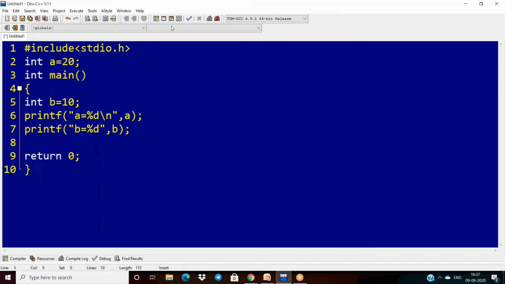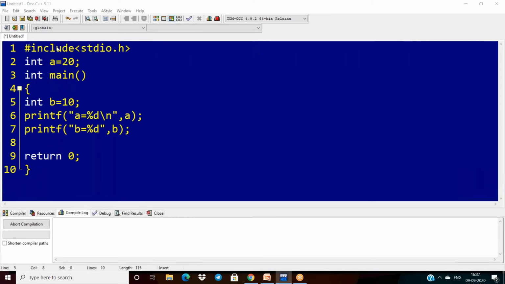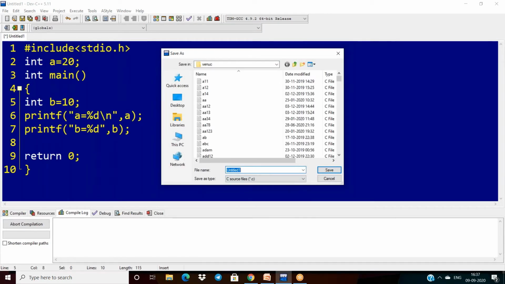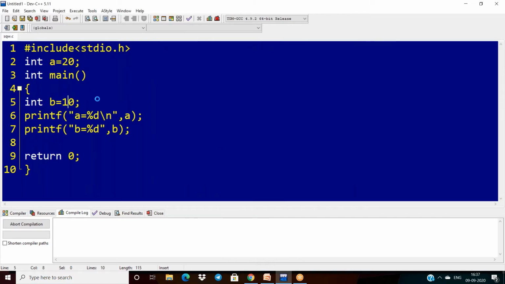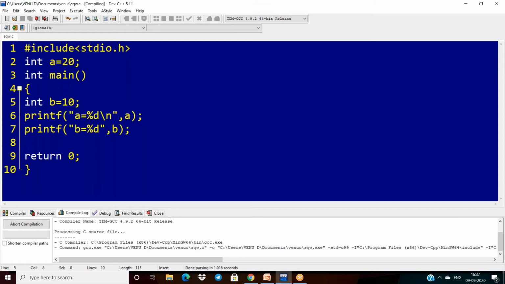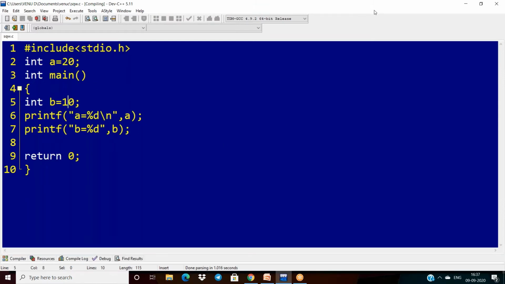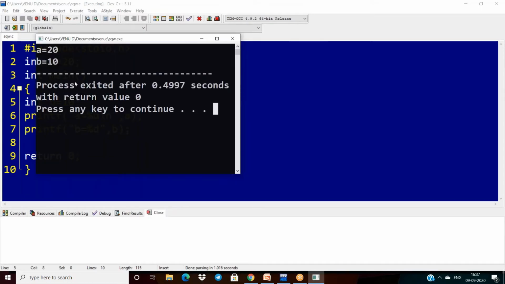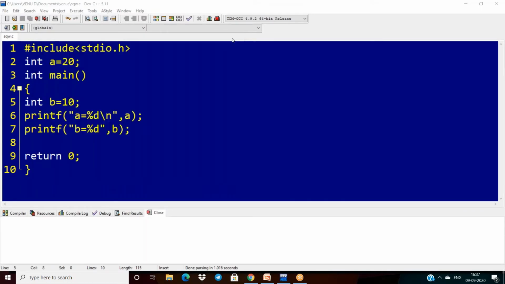Then if I execute this here, I get the values 20 and 10. First a is 20 and second b is 10. This is the scenario.